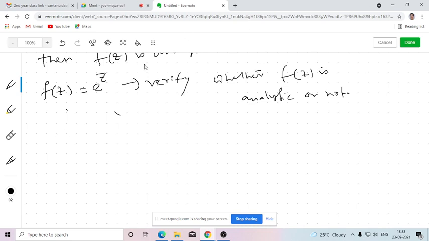What is f(z)? f(z) equals e to the power z. So we need to separate the real and imaginary parts. z means x plus iy.